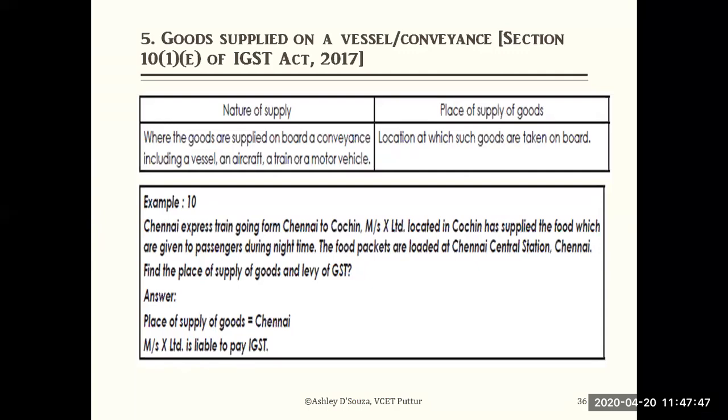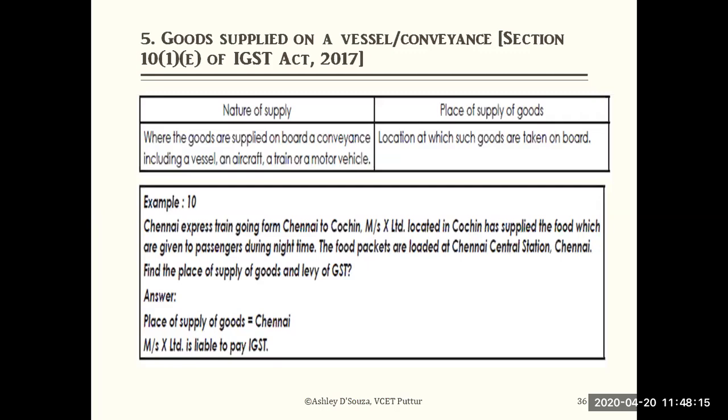So look at the problem clearly. It says that the train moves between Chennai and Cochin, and Messrs X Limited, who is located in Cochin, is the supplier of the food items to the train, but he supplies the food at Chennai itself.